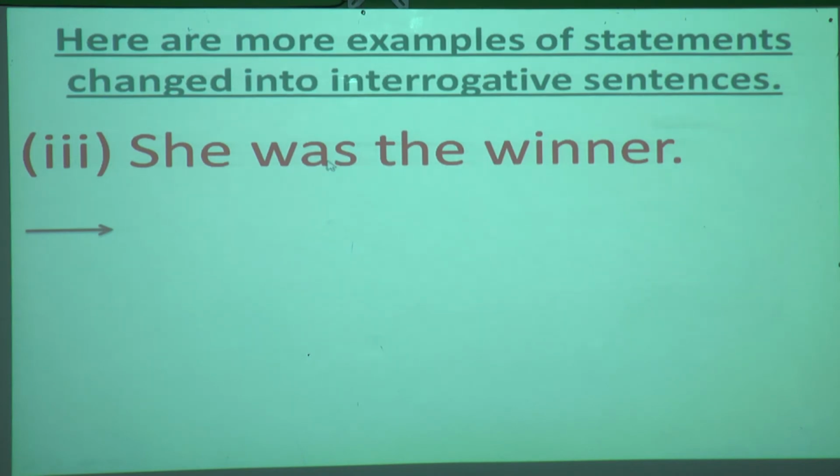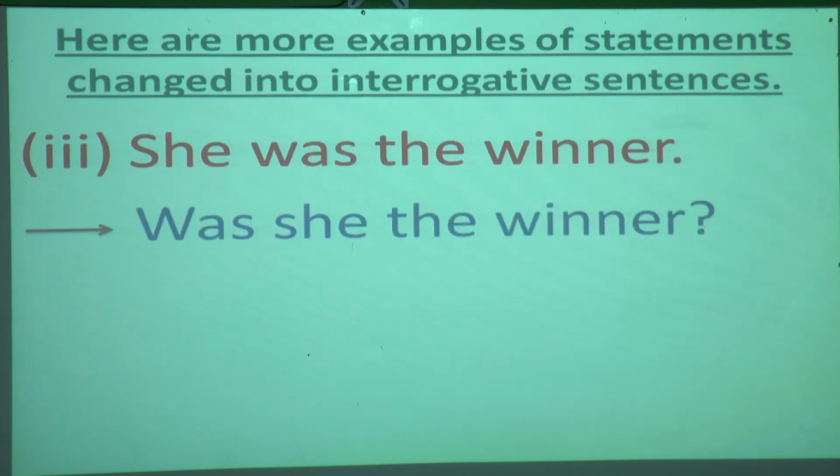Was. What is the verb over here? Was. Was she the winner? And at last, question mark. So W will be capital. Was she the winner? One more example we will see and then we will solve the exercise of page number 14.